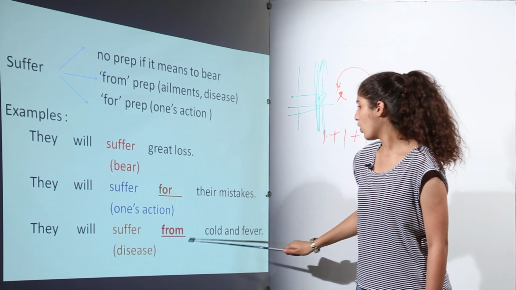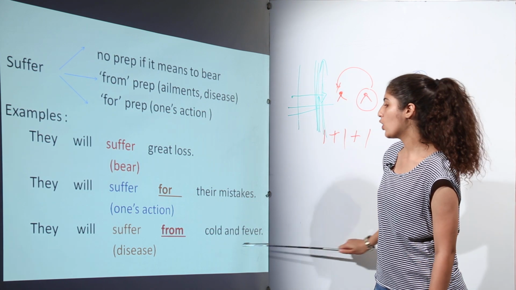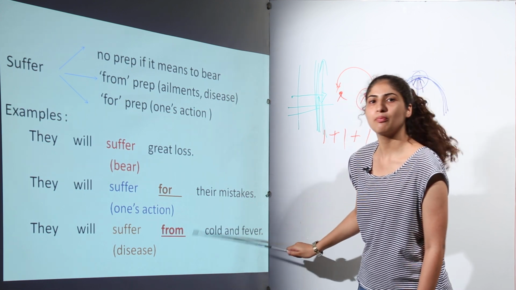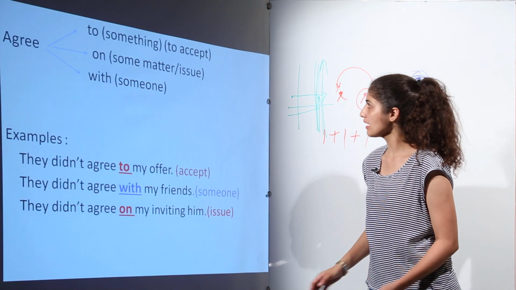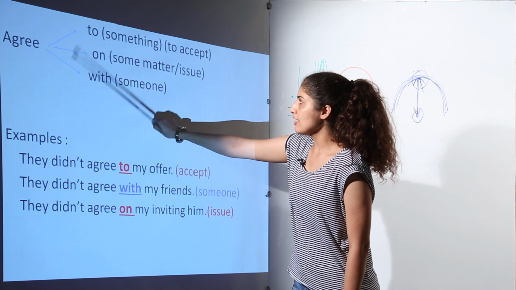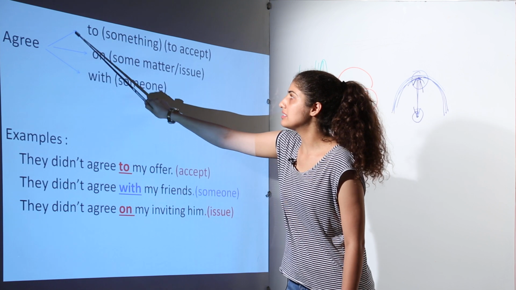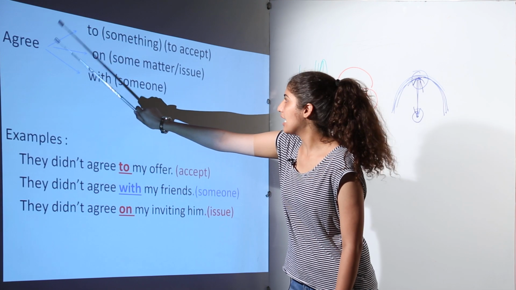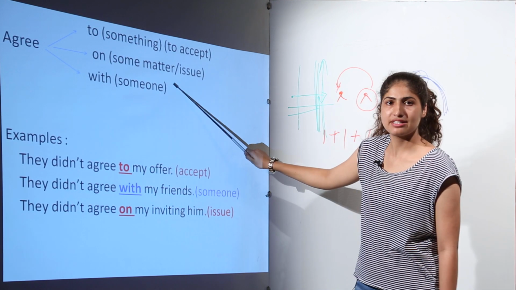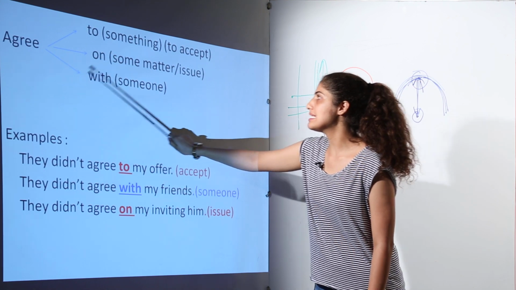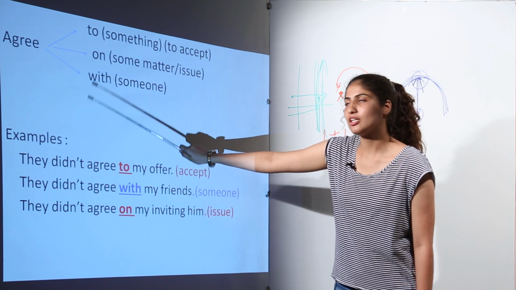They will suffer from cold and fever. Now again, see, cold and fever are basically a kind of disease, it's an ailment. So it will take the preposition from. Next is agree. If agree means to accept to something, then it will take the preposition to. And if agree means some kind of matter or issue, it will take the preposition on, and if it means someone, then it will take the preposition with.